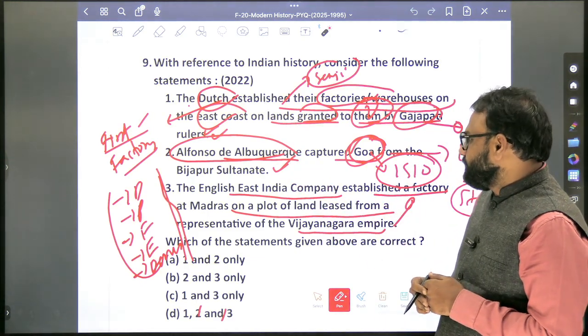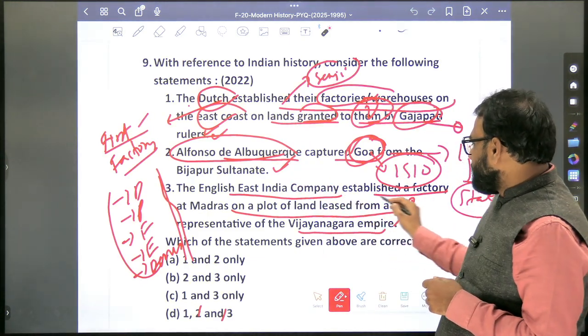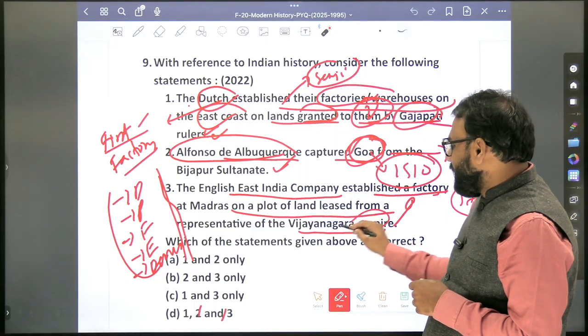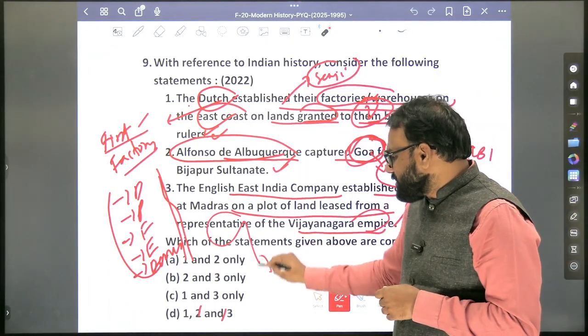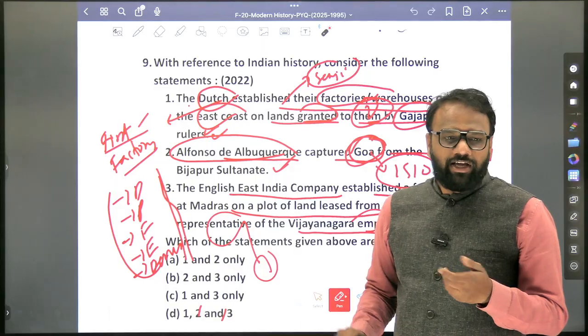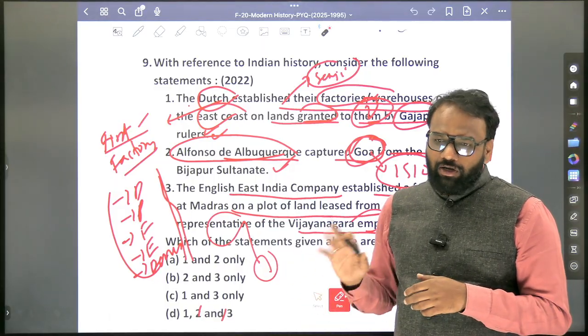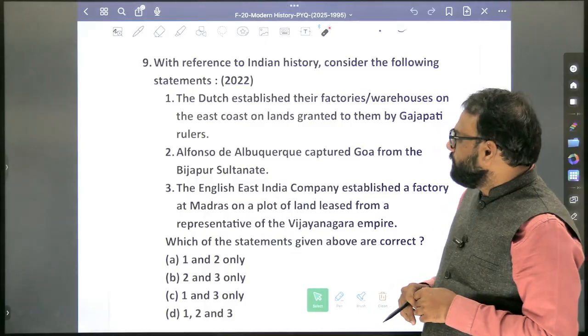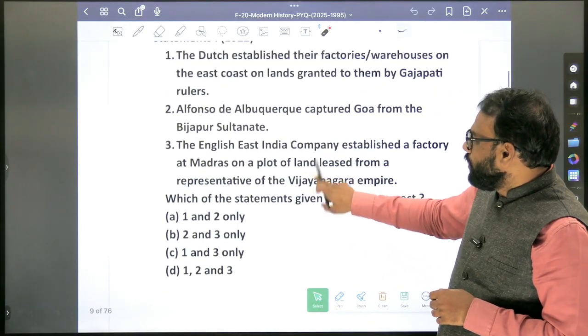Next, the English East India Company established a factory at Madras on a plot of land leased from a representative of the Vijayanagara Empire. You can find out who the representative was, which Nayak gave the land or permission. So here the answer is 2 and 3 only.